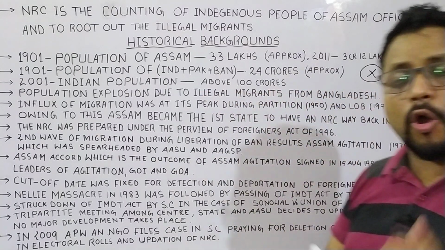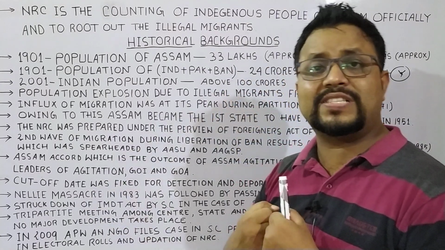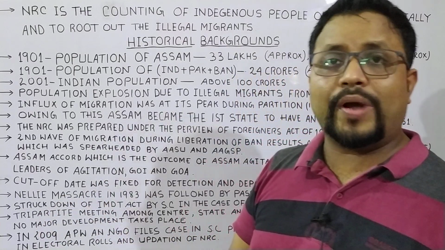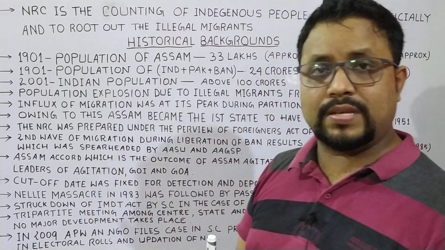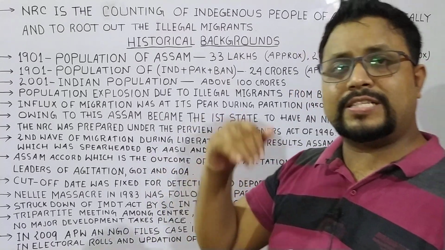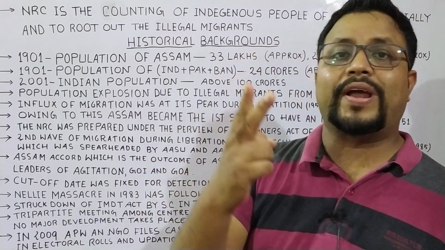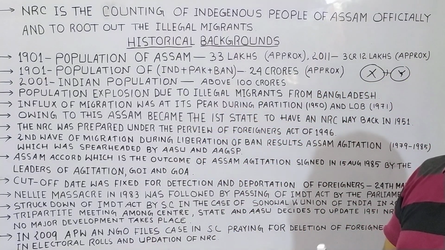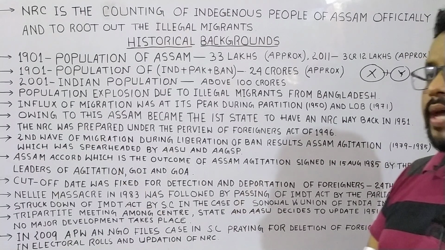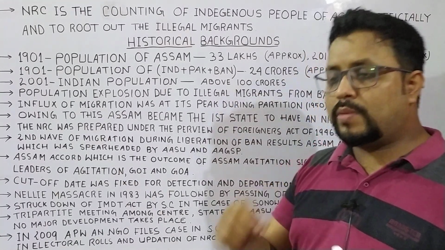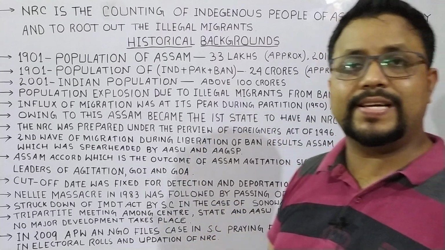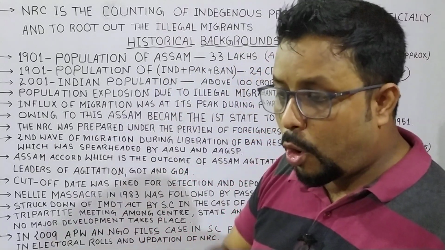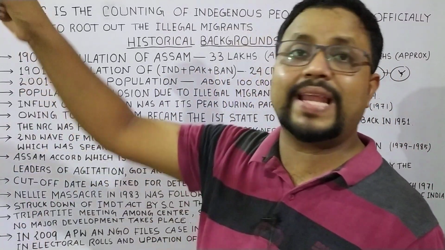In the earlier videos I already told that Assam has been facing the challenge of illegal migrants from a very early age, but on two occasions the illegal immigration was at its peak. That means the maximum number of Bangladeshi people reached Assam on two occasions. One was during partition in 1950, another was during the liberation of Bangladesh in 1971. During the partition of India, most of the Bangladeshi people came to Assam and settled here. Owing to that, the government was compelled to issue the NRC in Assam, and Assam became the only state in entire India to have an NRC, way back in 1951.